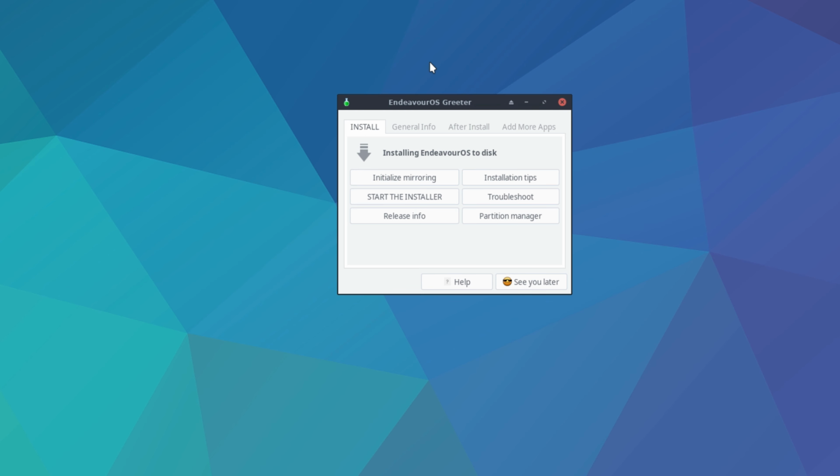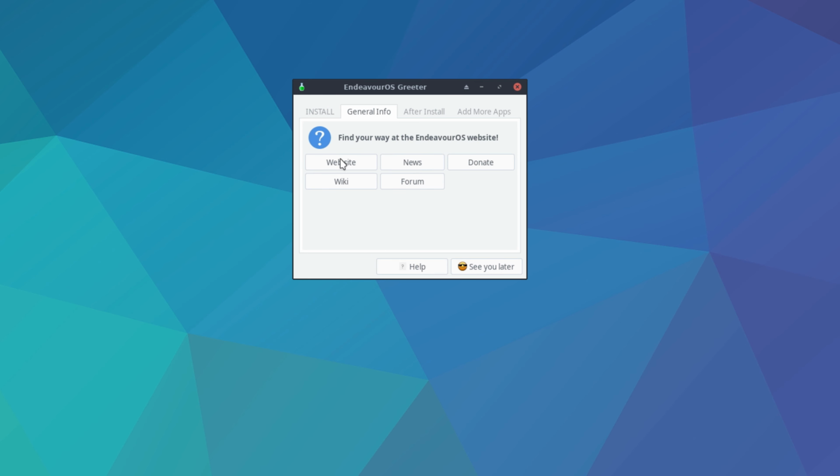So we knew that the greeter was the same for the installer and the actual installed system because we saw all these tabs, but I didn't think we would see the install tab here. That's weird. I wonder what would happen if we were to install the system again on top of the system that's actually running. I don't know, but I don't want to find out.